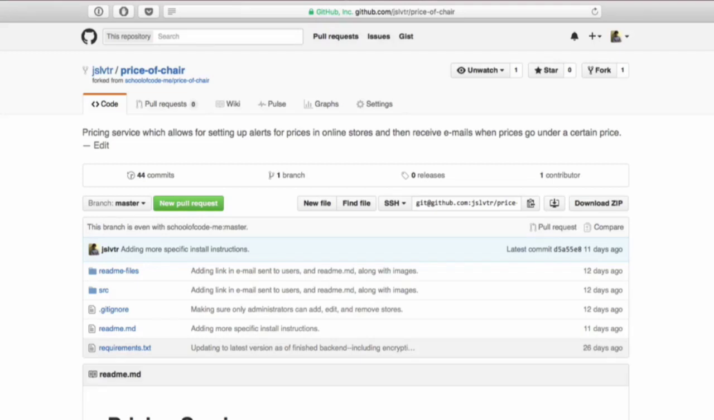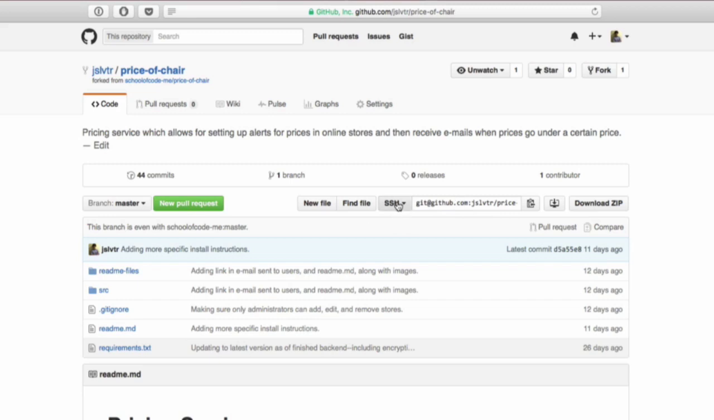Hi and welcome back. In this video we're going to be cloning the repository. Remember to clone the one that you forked and not the original repo, so that you can then make changes to it. In order to fork a repository, this is actually very simple.